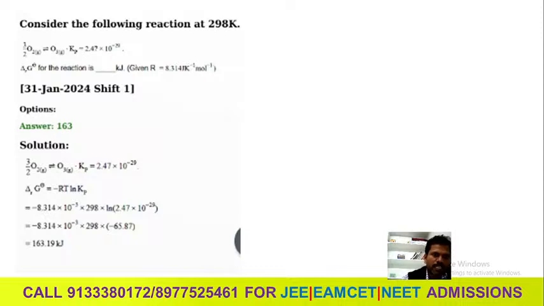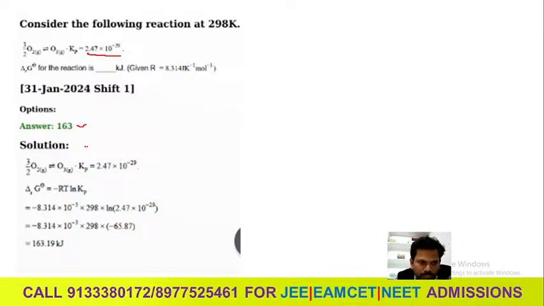Consider the following reaction at 298 Kelvin. They gave a reaction: 3/2 O2 gives O3. That is, O3 is formed from O2. The Kp value is given here: 2.47 into 10 to the power minus 27. They are asking for delta r G0 for the reaction. So the answer should be 163, right?